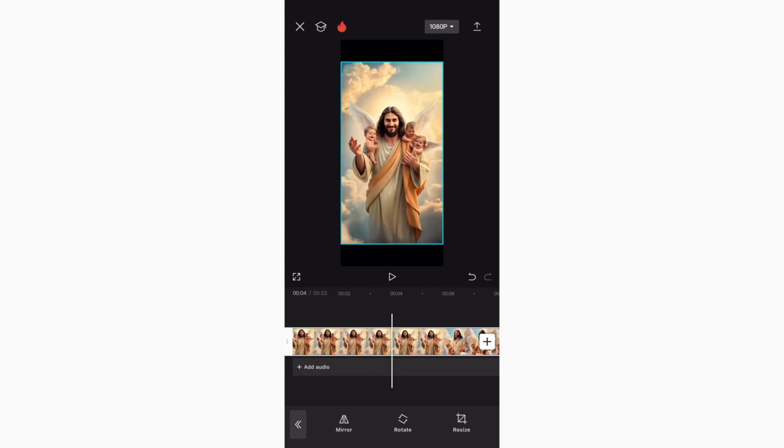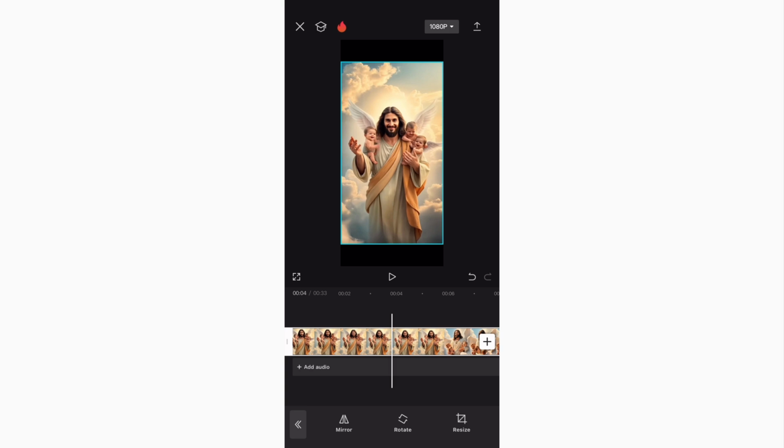If you want to go further to add more effects or do some editing to it, you can go ahead and do that. But mind you, don't add the pro features again this time, because we added them in the first edit, and we screen recorded it and imported the screen recording, so we can export it this time without the pro features, without getting any message that we have to pay for anything.